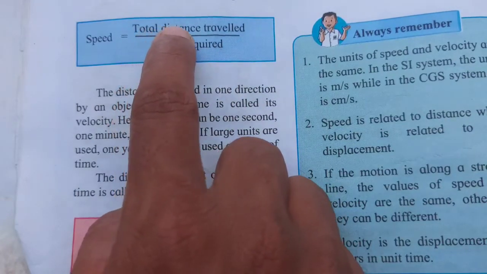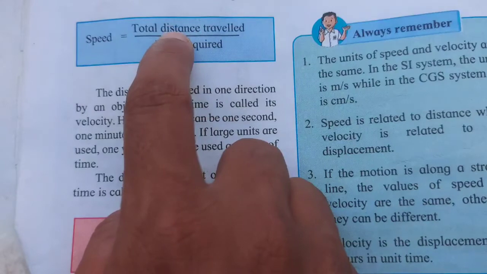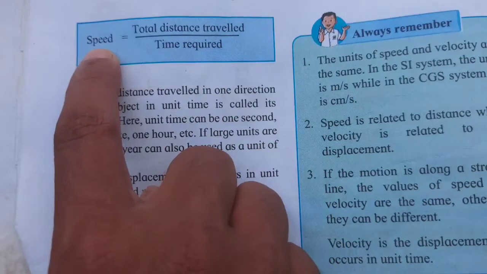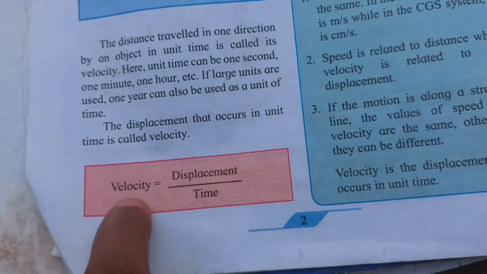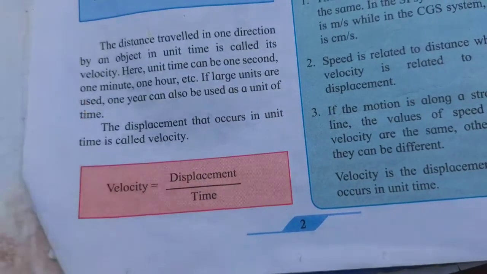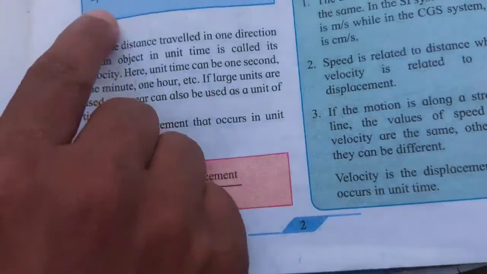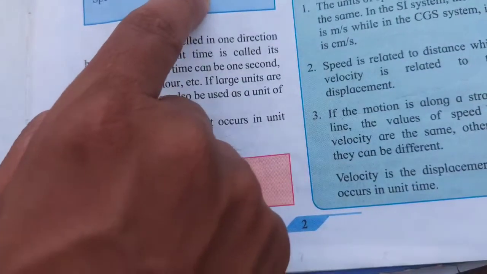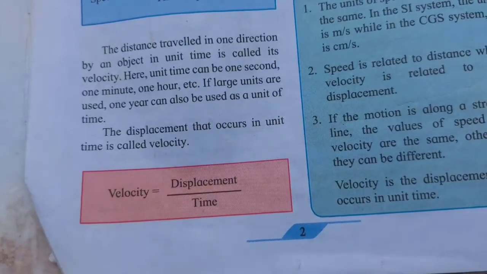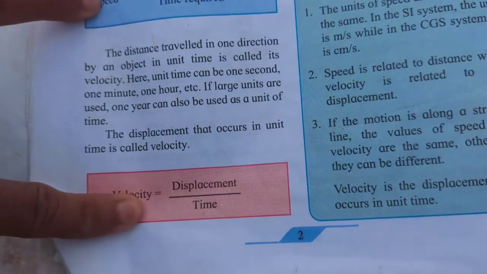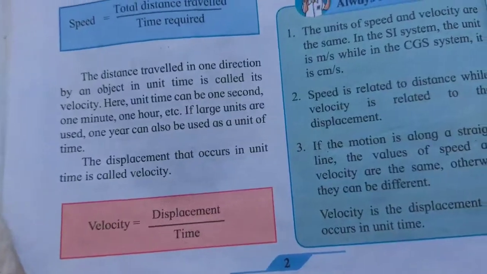Whenever you cover distance, for that purpose we use the word speed, and whenever you consider displacement, then velocity. Actually both things are the same, but speed is considered when you consider distance and velocity when you consider displacement. So both formulas you want to write in your notebook and learn.